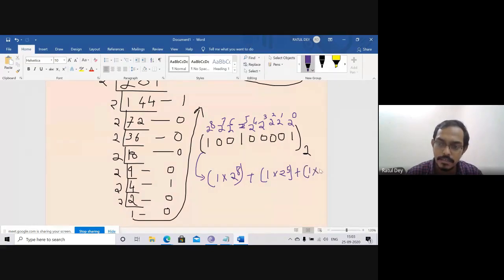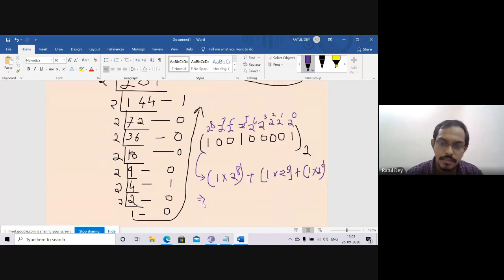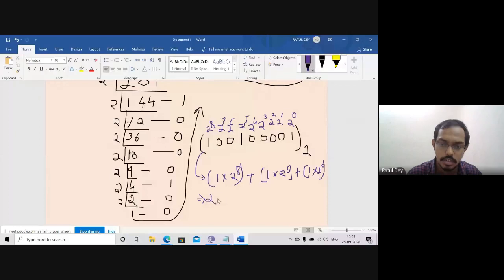Is that right? Please, anybody reply. Am I right or wrong? What is the value of 2 to the power 8? If you multiply 2 eight times, what do you get? 256. So this is 256 plus 2 to the power 5 means 32.